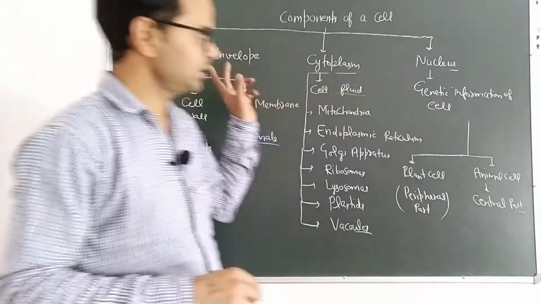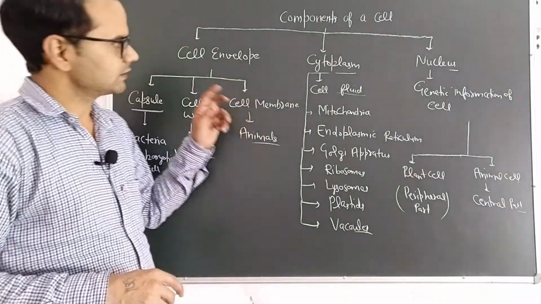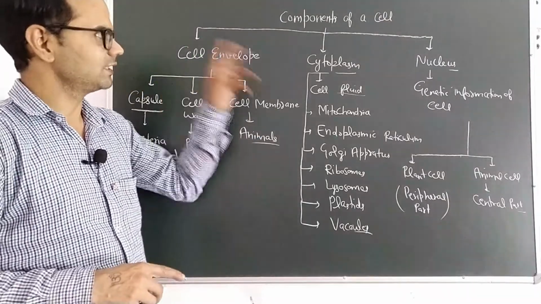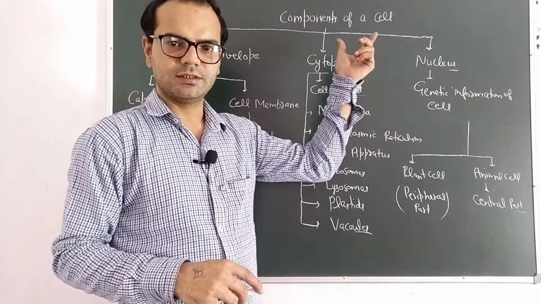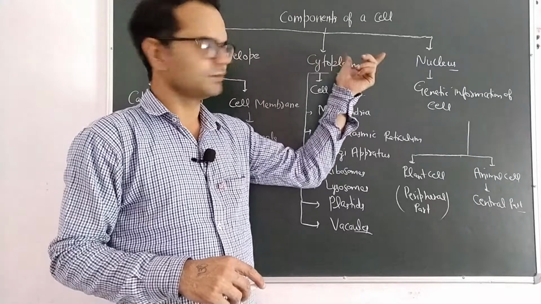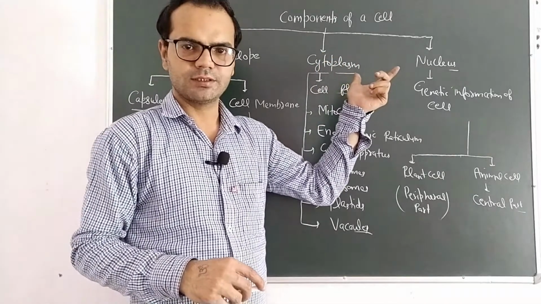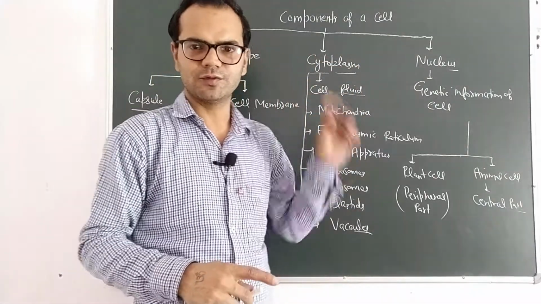So these are the three components of a cell. In the next segment, we will discuss them one by one with detailed explanation. So that is a small topic, components of a cell. Either prokaryotic cell or eukaryotic cell, all cells have three components. So that is for the components of a cell. I hope you understood it.